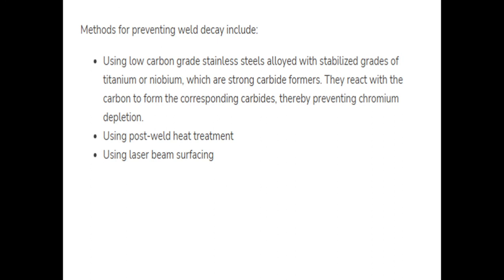So using a suitable post weld heat treatment is one method to avoid weld decay. Another is using laser beam surfacing: after welding, for finishing purposes, we use laser beam surfacing. By use of laser beam surfacing, we can avoid weld decay. These are some methods to avoid weld decay.